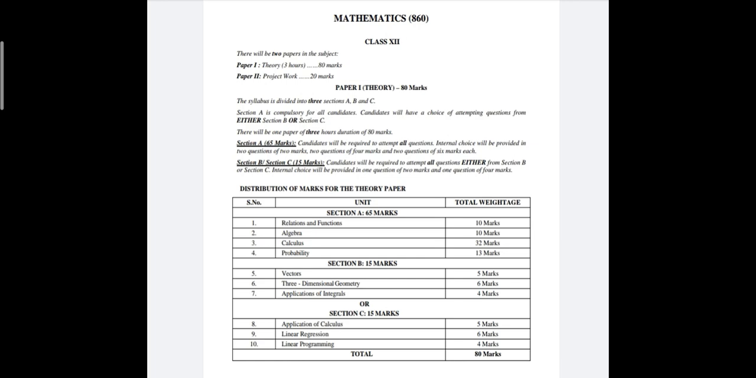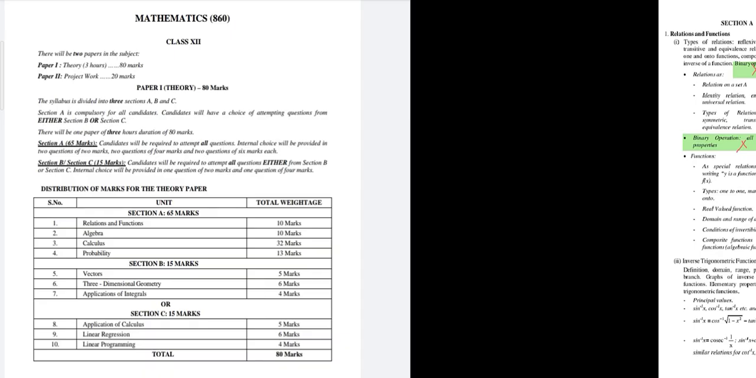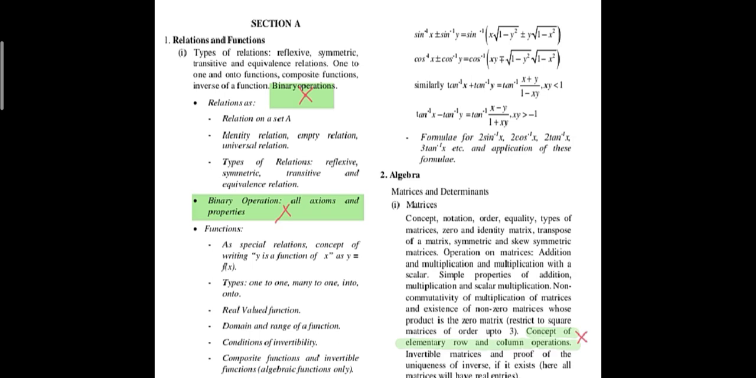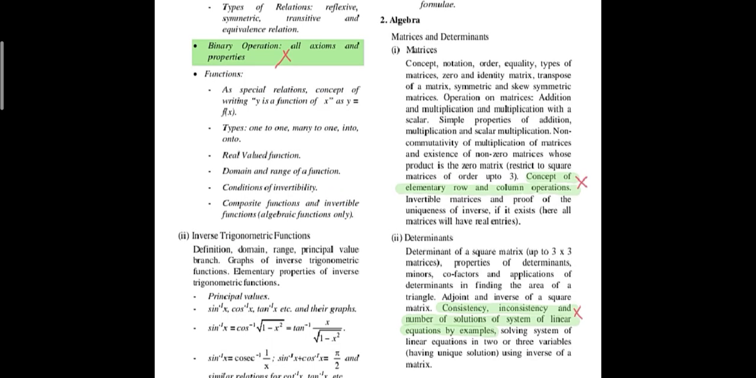First, I am going to discuss Section A, which will contain 65 marks. In Section A, from the chapter Relations and Functions, binary operation is out of your syllabus, as I have shown you in the highlighted box. And from the chapter Inverse Trigonometric Functions, there is no change in the syllabus.